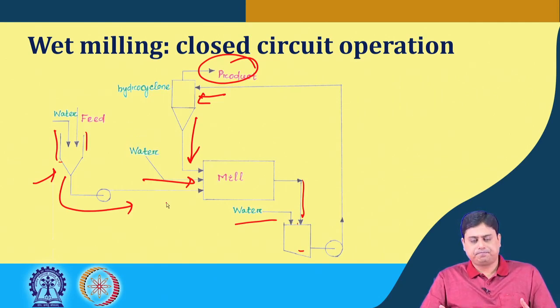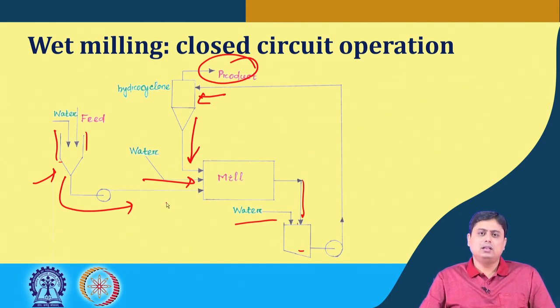In open loop cases, you have control only on the residence time, that is the feed rate, which controls the residence time, and this in turn results in size variation of the product. But in closed circuit operation, the oversized products always go back to the loop and mix with the fresh feed. So you have better control on the feed size, the mean size of the product and the size distribution of the product.